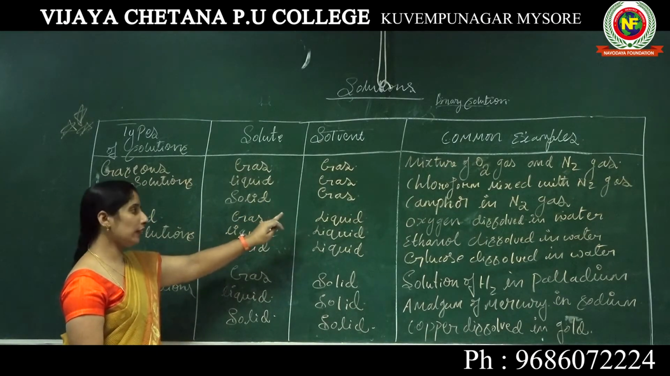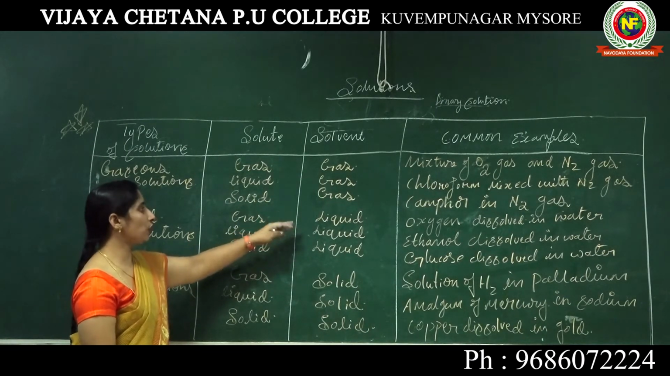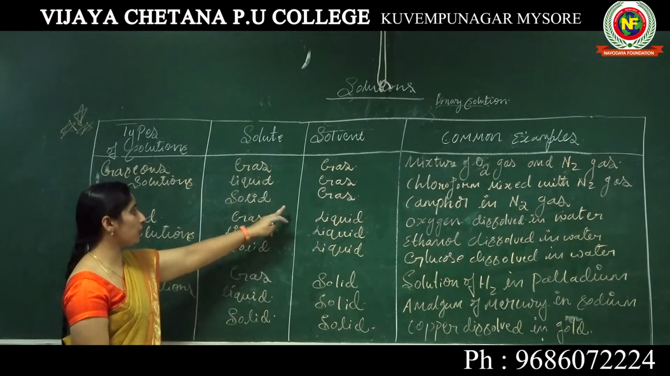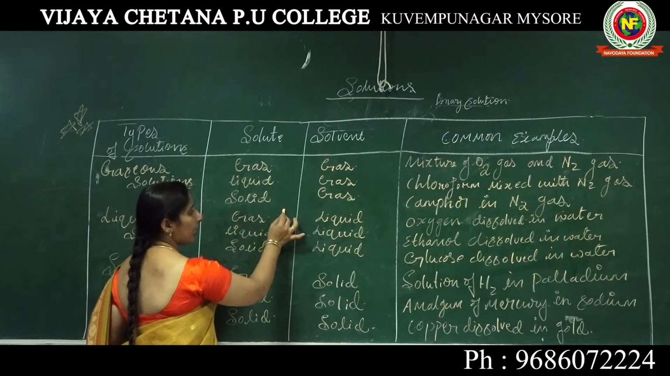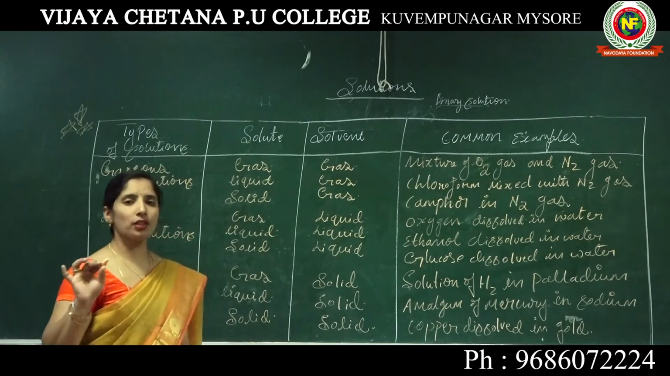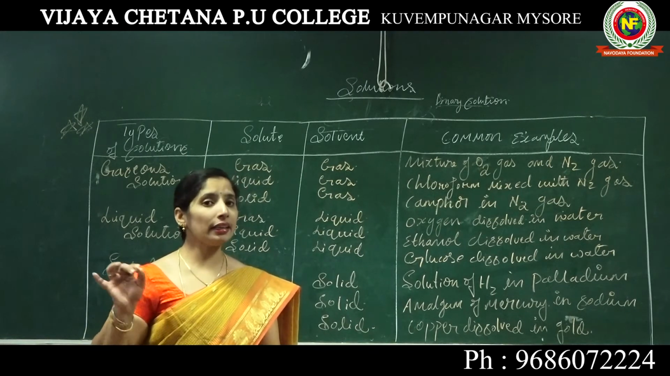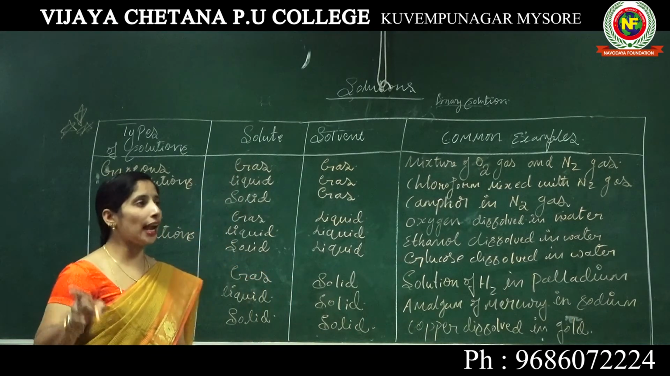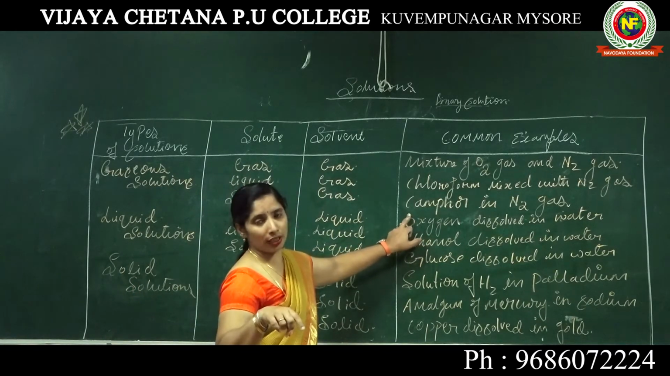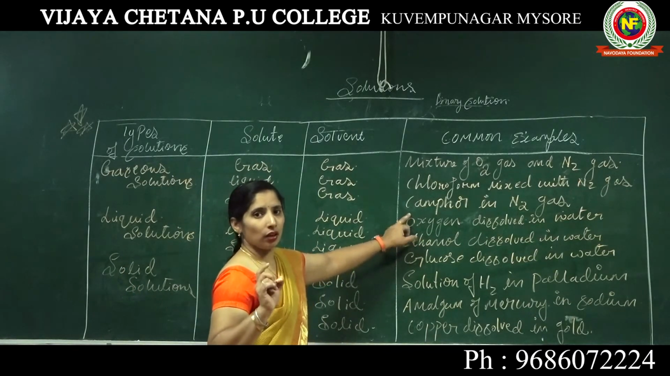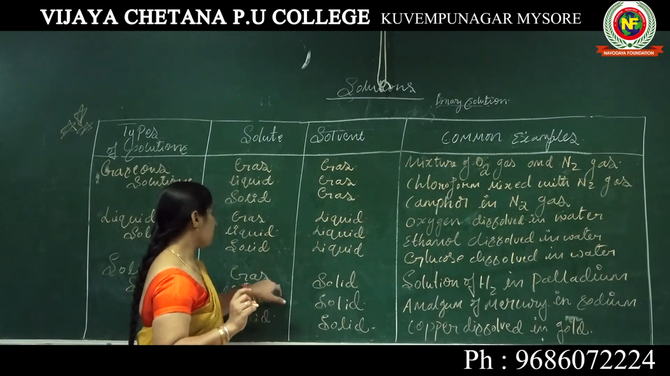Please, while writing the example, analyze the question 2 or 3 times, then answer that particular question. So what is the question? Give an example for a type of solution. Which type of solution are they asking? Solid in gas. Solid in gas is what? Camphor in nitrogen gas. That is right. But most of the students wrote like this. How did they write?